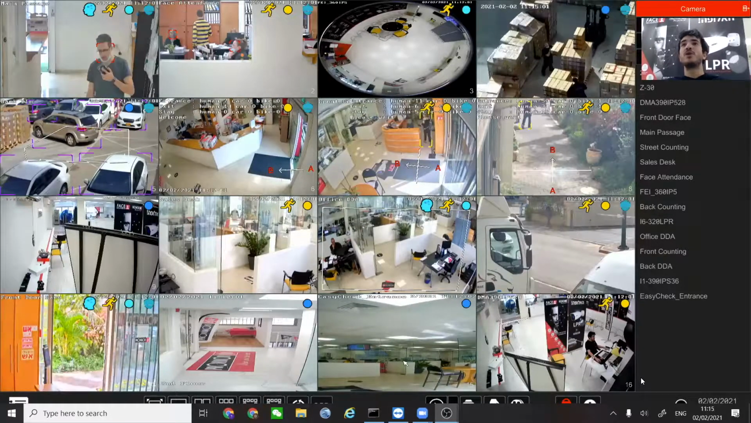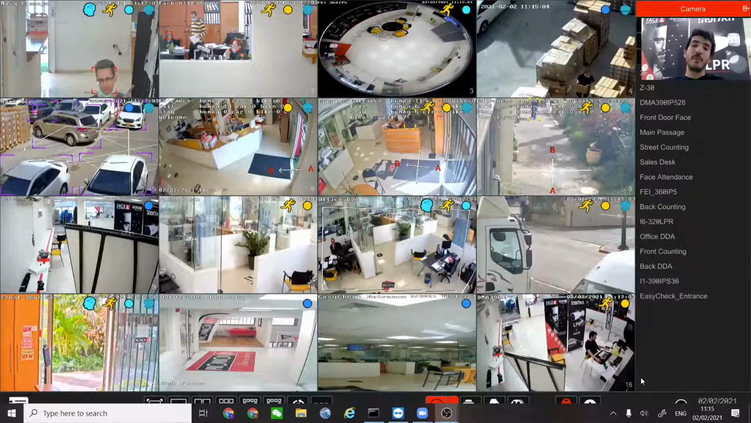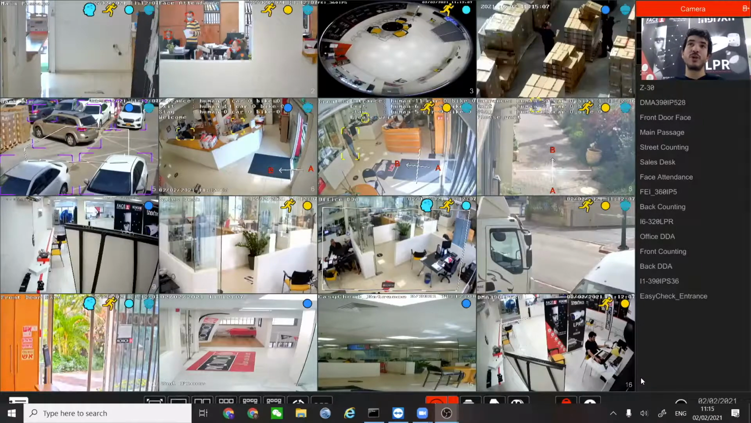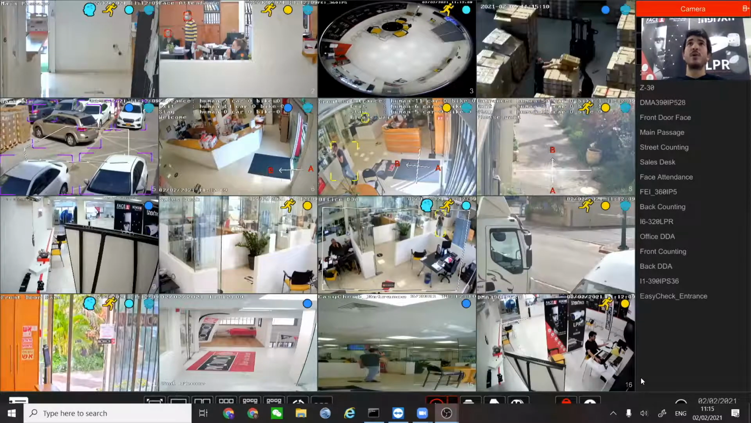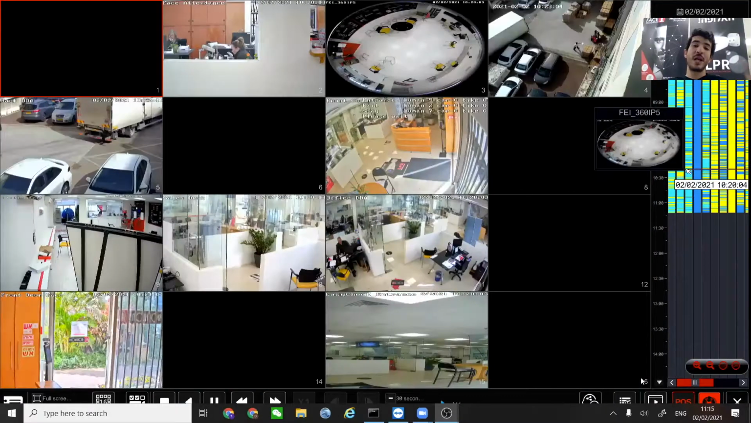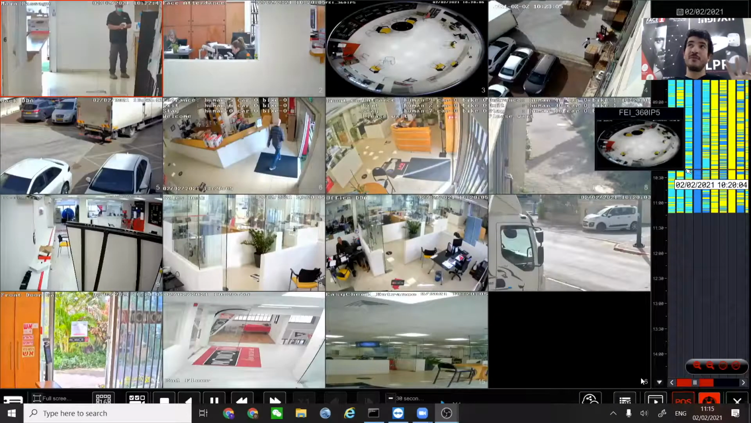Next thing I want to show you is the ability to go into the playback. We have a CCTV system and we want to go into the playback. Whenever you want to go into the playback, just press the quick playback button. As you can see right now, we are in playback mode. The system reacts very, very fast.